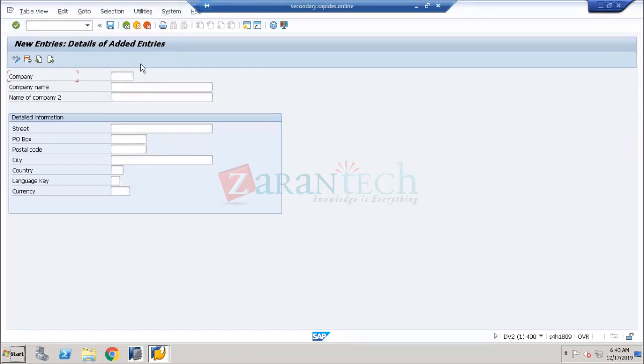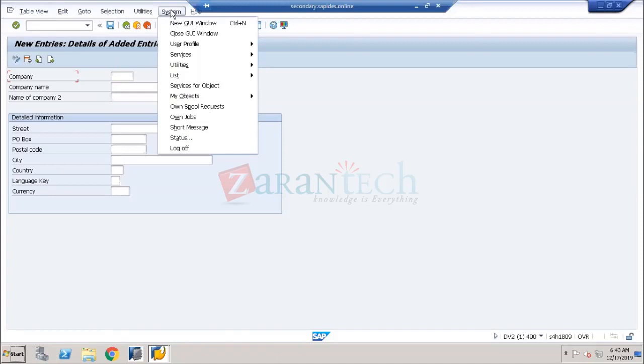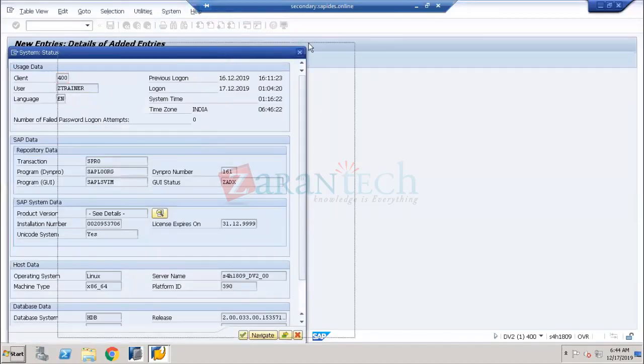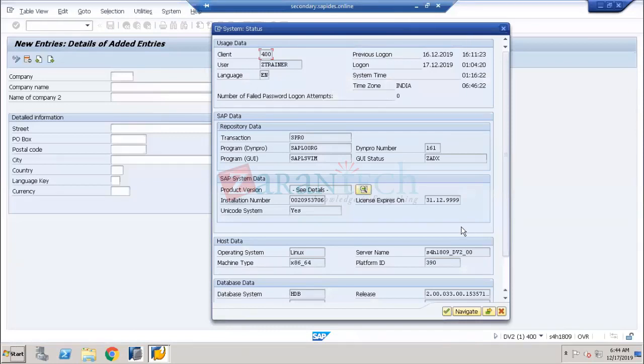Now, once you come into the system, this is called the menu bar. From the menu bar, just click on System. Here you have an option called Status. Click on Status. After you click on the status, you will have a new pop-up box. From here you can see the program name. This is the GUI, the front-end GUI name, and this is called the program. SAPL0ORG is the program name behind this particular company.